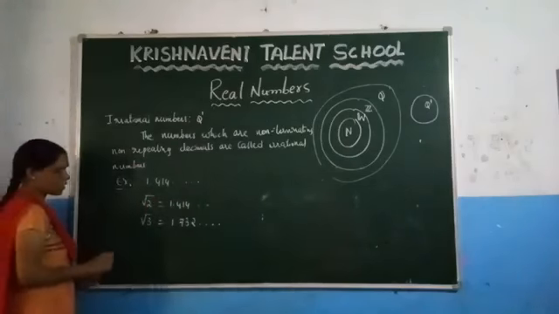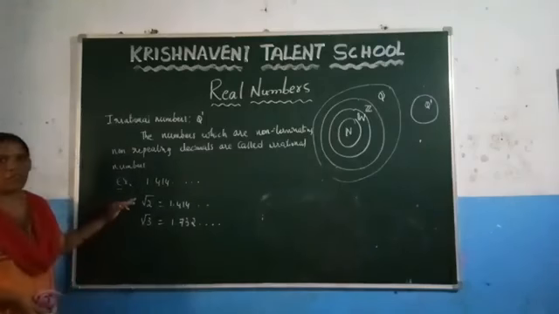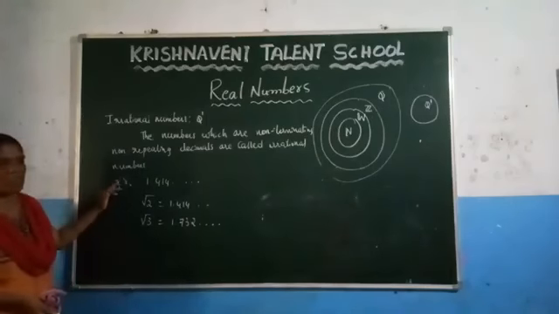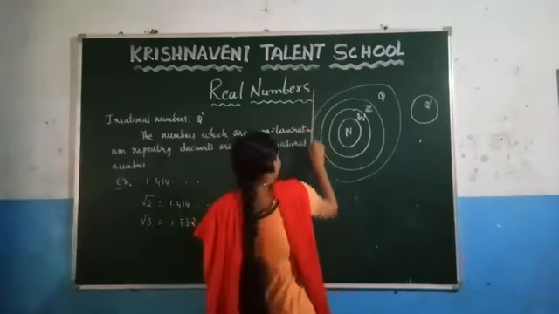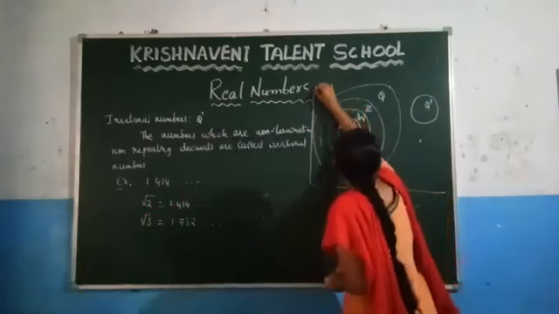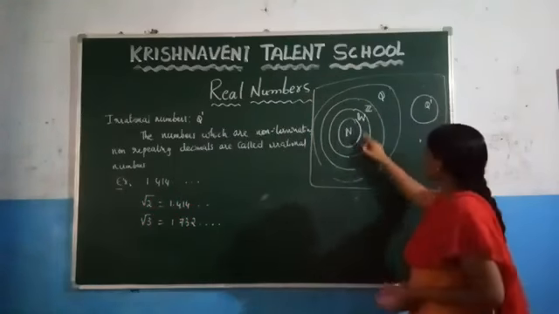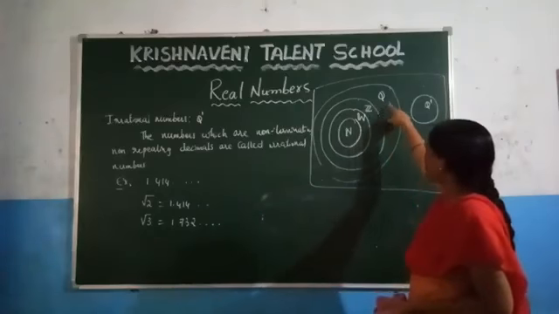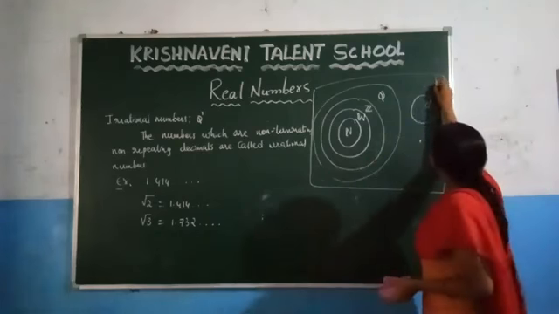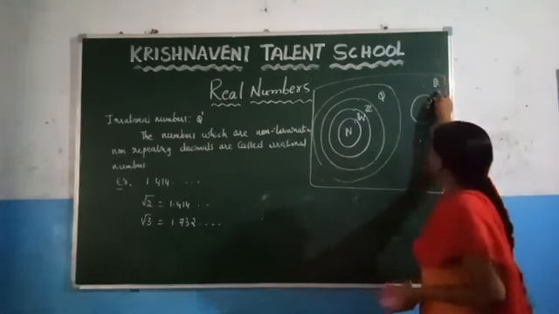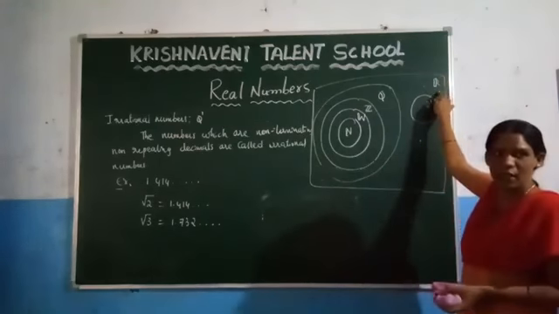Now in your class you are going to learn how to find the value of root 2 and how to represent these irrational numbers on a number line. And after that, these natural numbers, whole numbers, integers, rational numbers, and irrational numbers, all these together we call real numbers, and it is denoted by the letter R.